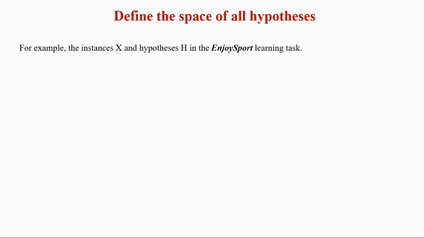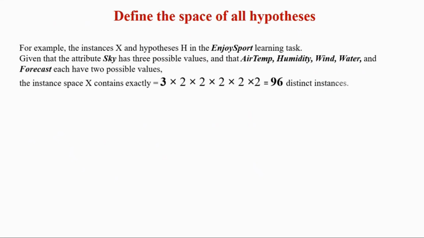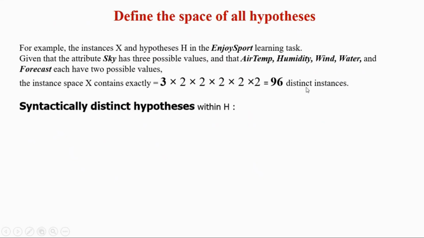Now the definition of the space for all hypotheses: instance X and hypothesis H, the instance space X and hypothesis space H. The attributes we have given: the first attribute, Sky, has 3 possible values, and the others have 2 values. So the instance space has exactly the number of possible values for each attribute multiplied together, so that is 96 distinct instances.